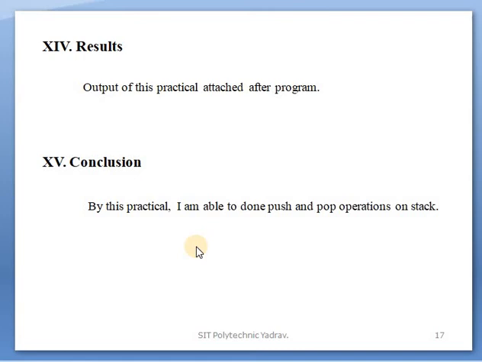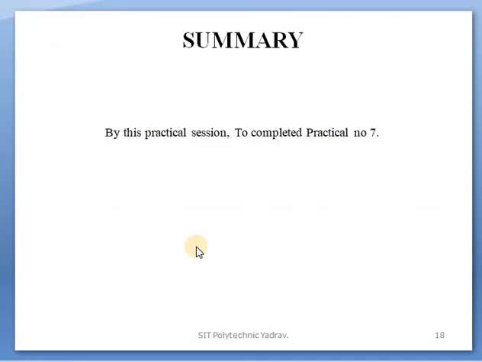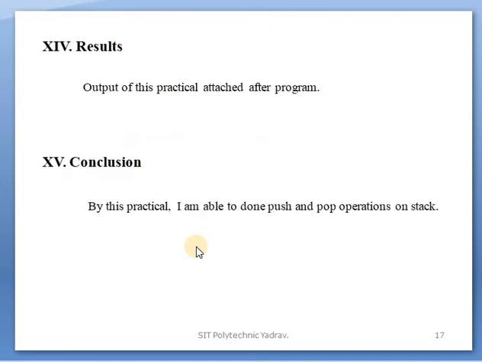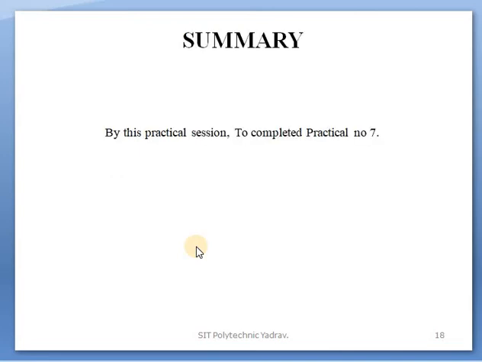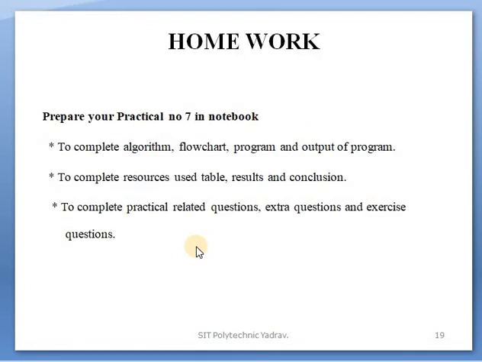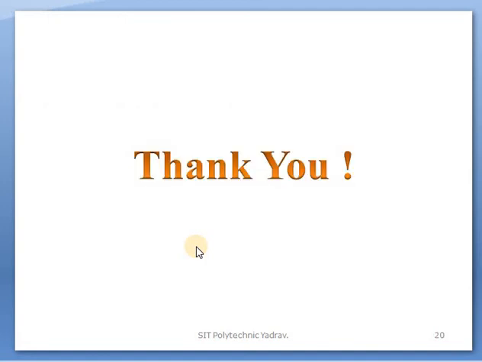Results: the output of this practical is attached after this program. Conclusion: by this practical I am able to do push and pop operations on a stack. Summary: by this practical session we complete practical number 7. Homework: prepare your practical number 7 in a notebook. Here we stop today's practical session. If any doubts arise in this practical, then contact me.